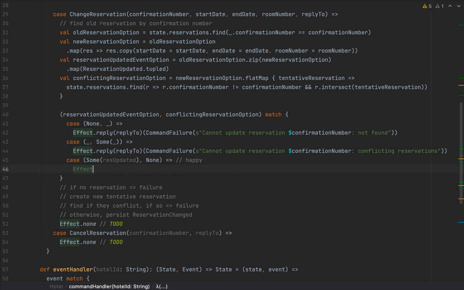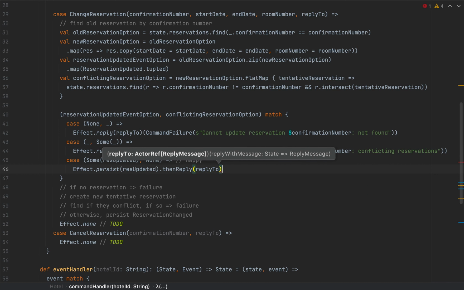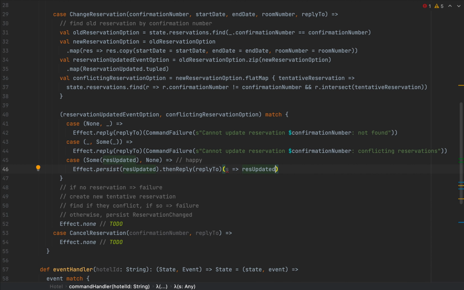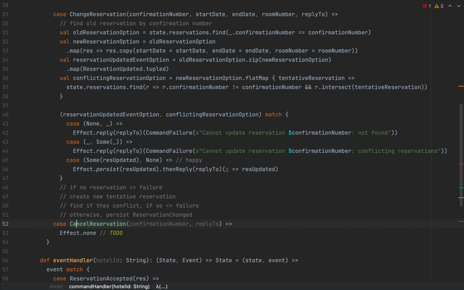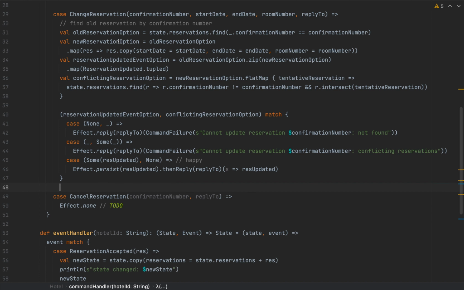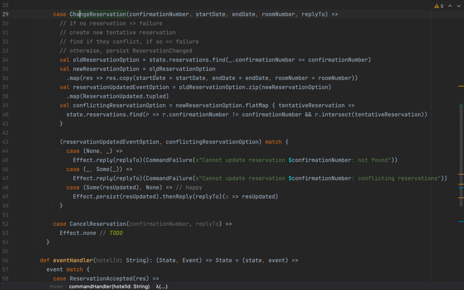So I'm going to have effect.persist, and I'm going to persist this res updated thing, because I've computed that beforehand. And I'm going to say then reply with the reply to actor, and I'm going to return s arrow, and I'm going to use this res updated event as before. And now I can safely remove the effect none thing because I've already implemented my to do. So I'm going to keep the logic here by the change reservation case.